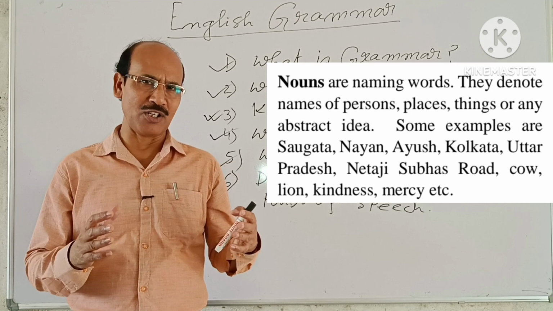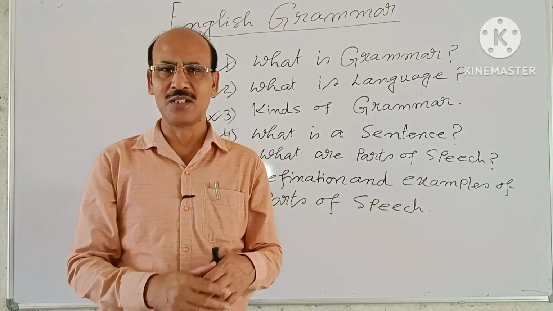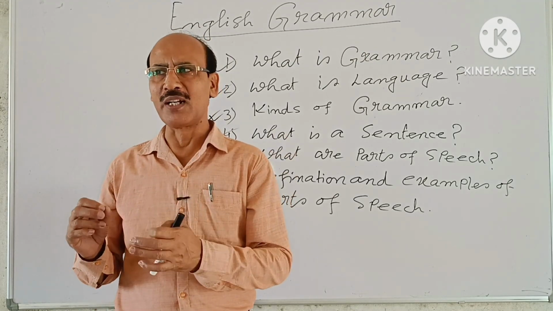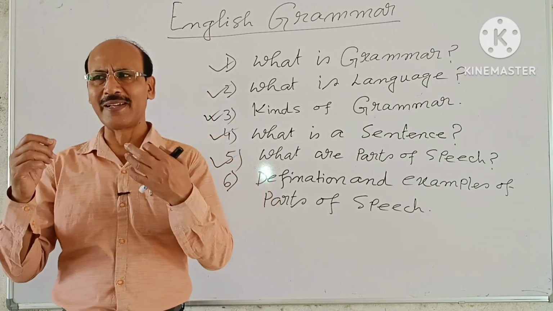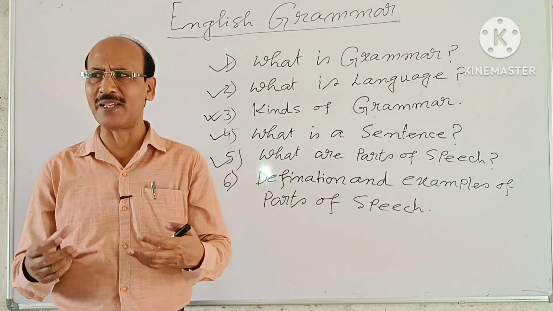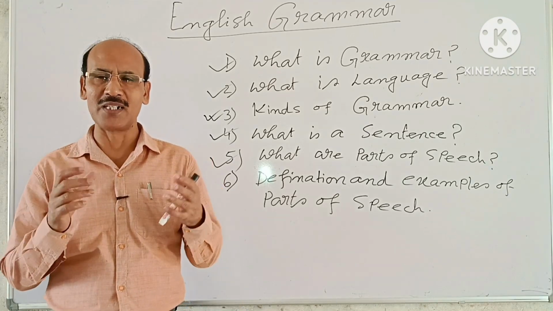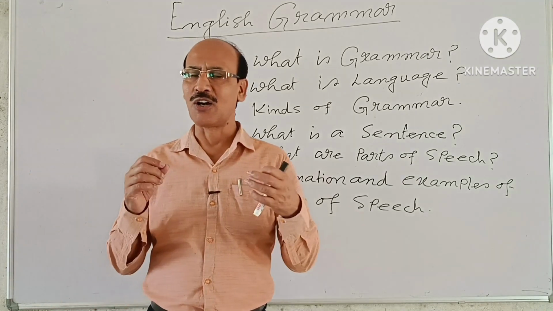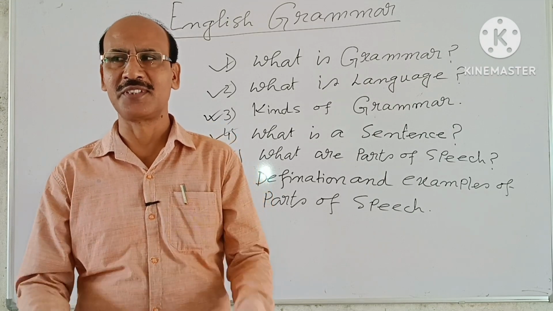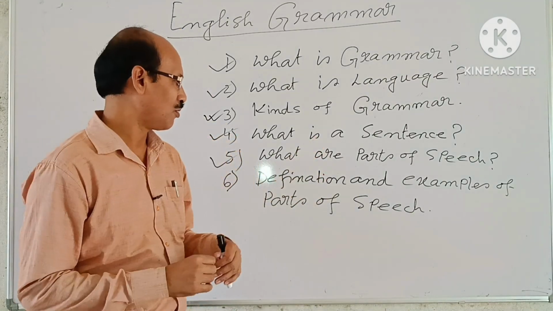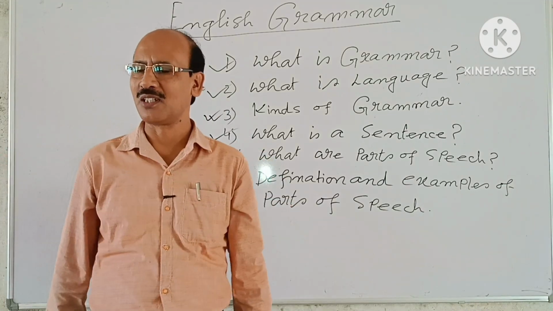And these nouns can also be divided into 5 categories. We will discuss this later. So, what are nouns? Nouns are naming words. Name of anything, any person, any place or any abstract ideas like mercy, kindness, honesty. These are nouns. Okay? We understand the first part of speech, nouns.